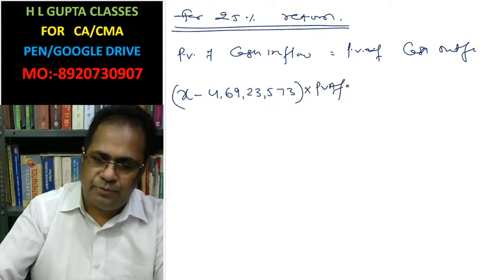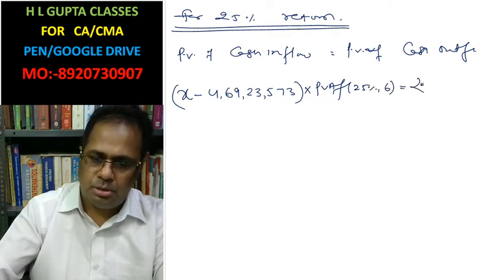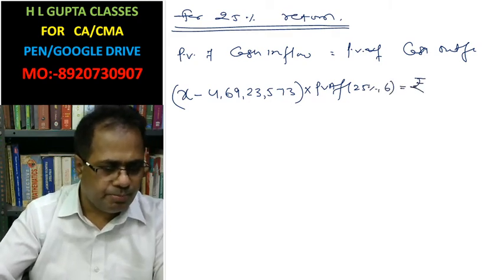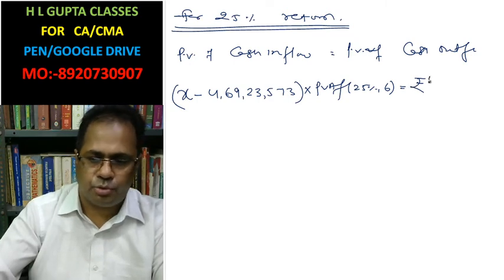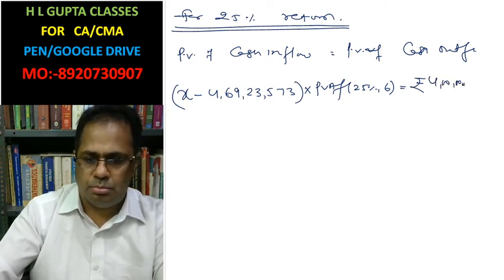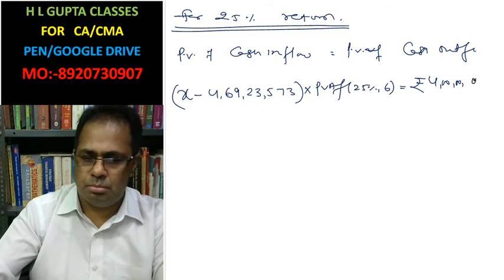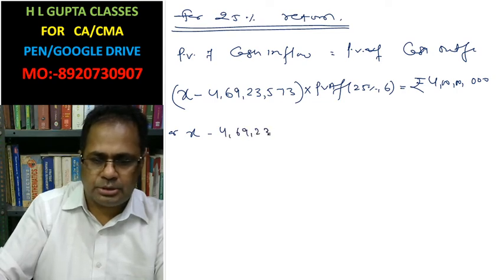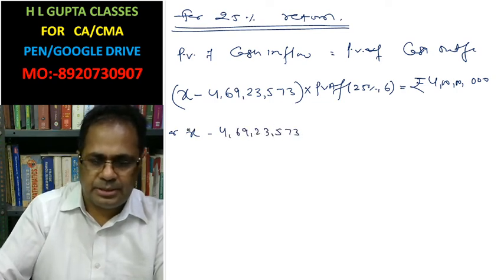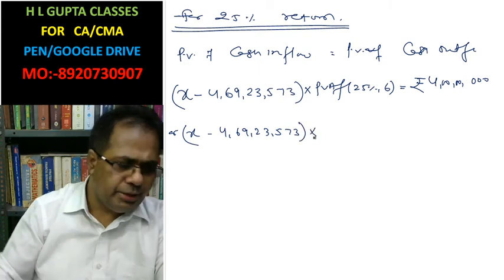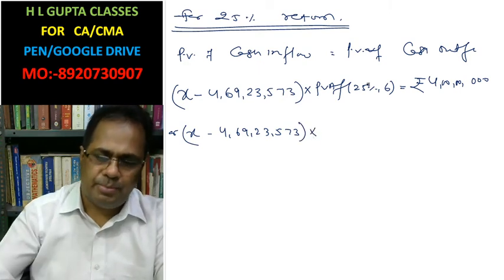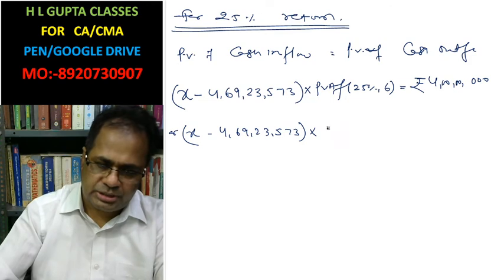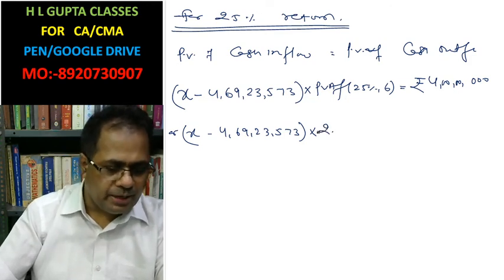Present value annuity factor at 25% for 6 years is 2.9514.